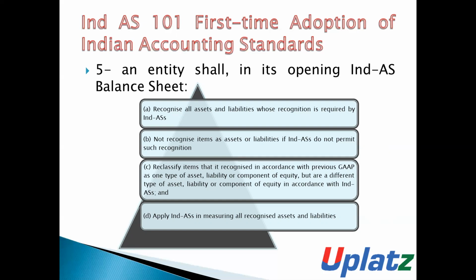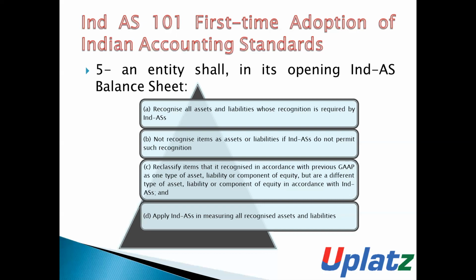According to this, number 1, an entity shall in its opening IND AS balance sheet recognize all the assets and all the liabilities whose recognition is required by IND AS. Number 2, the entity shall not recognize items as assets and liabilities if it is not permitted by IND AS.